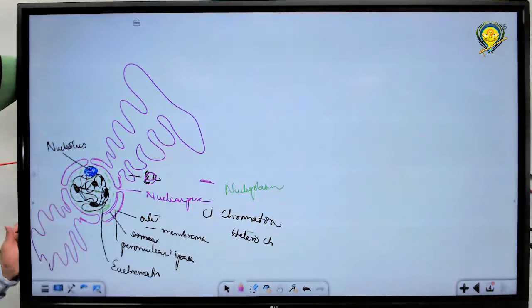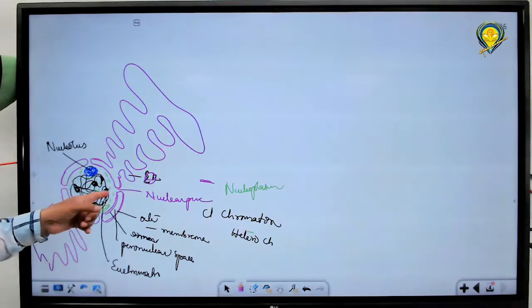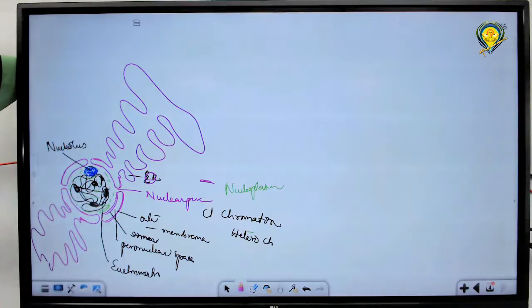We discussed nuclear pores are octagonal in shape and their number is 10 to the power of 3 to 10 to the power of 4 per nucleus. Exchange of materials takes place through nuclear pores only. These are nothing but interruptions of the nuclear membrane. Otherwise, the nuclear membrane runs parallel.